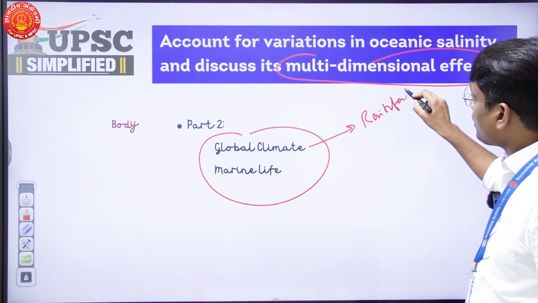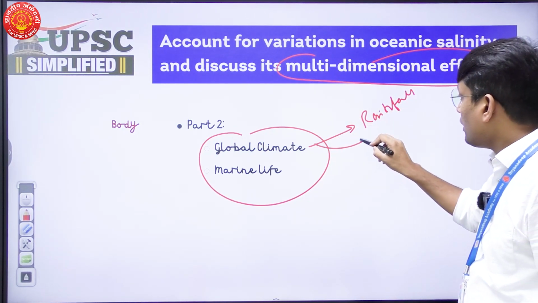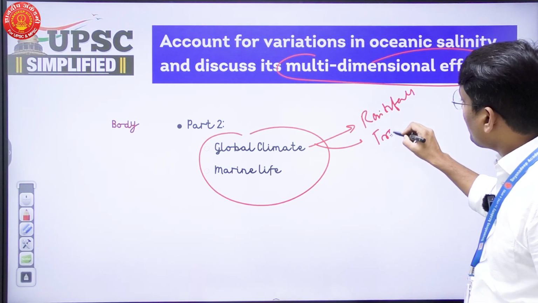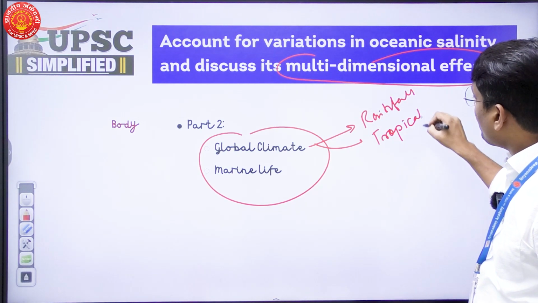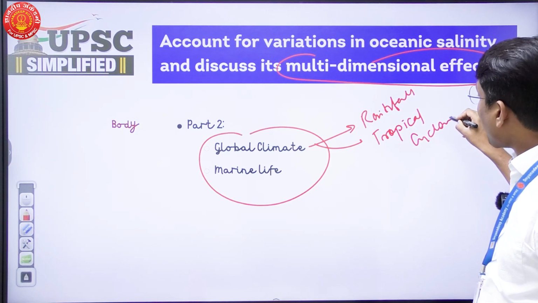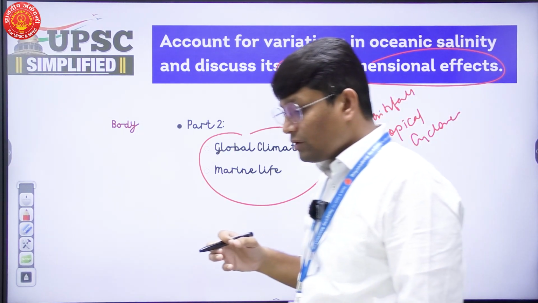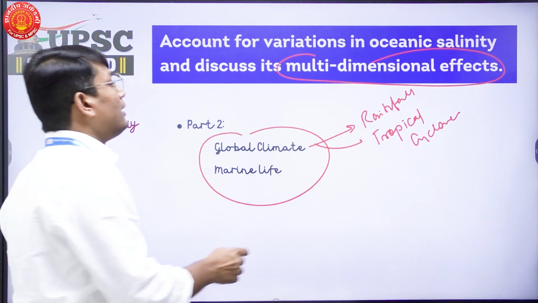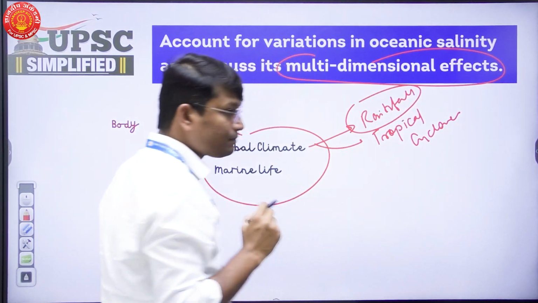When it comes to climate, there could be an impact on rainfall. There could be one more impact, that would be on tropical cyclones. So you have to mention, if the salinity of oceanic water is increasing, it may result into lessening of rainfall.